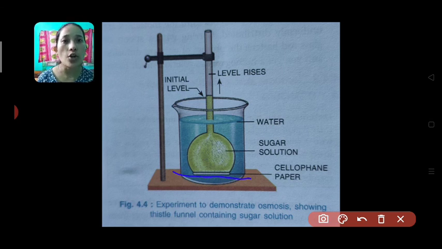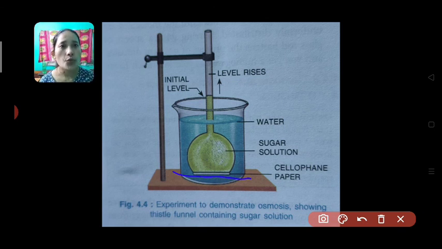What is that process called? Osmosis. Here you have a cellophane paper which is acting as a semi-permeable membrane, and the movement of water is taking place. So this is known as osmosis. Now if in place of cellophane paper you replace it with a rubber sheet, a rubber sheet is impermeable towards water. That means it does not allow the water to enter. So what do you think would be your observation?